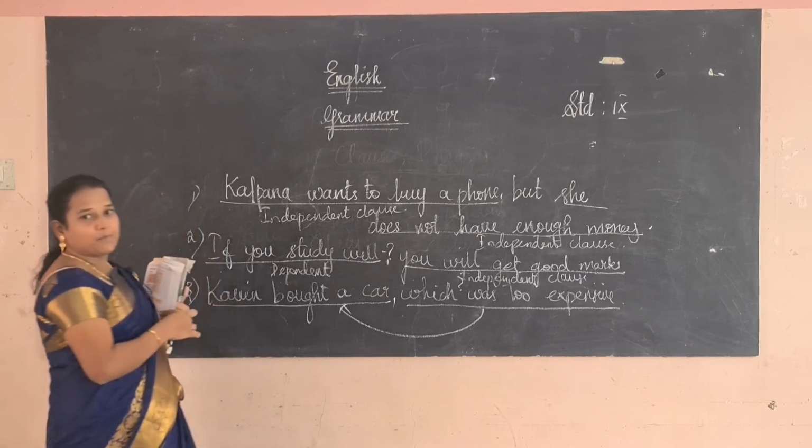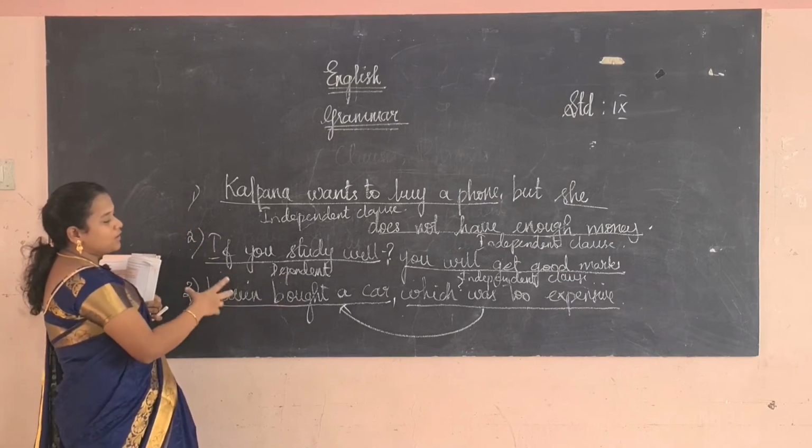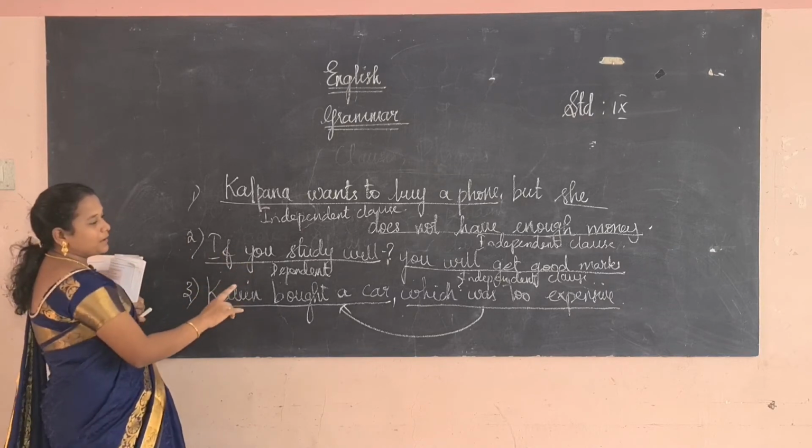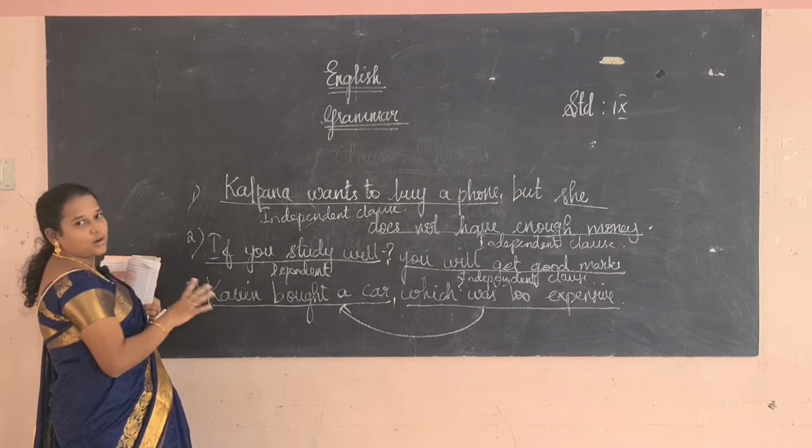To make a complete meaning, it is depending on the main class, that's why it is called dependent class. But the independent class does not depend on anything, that is called independent class.